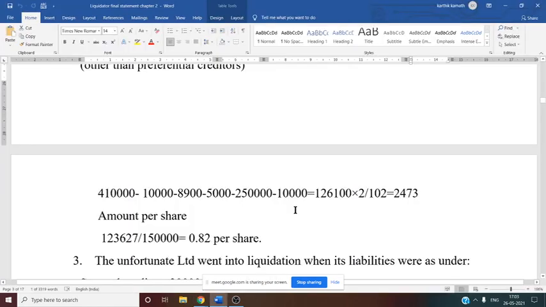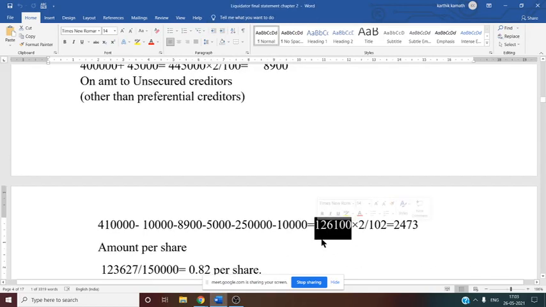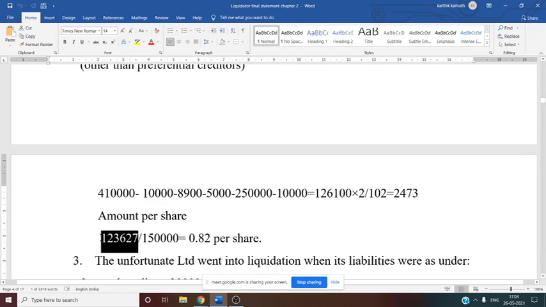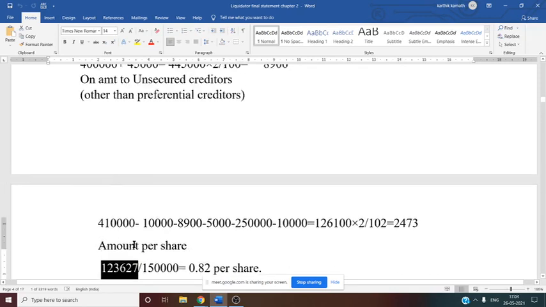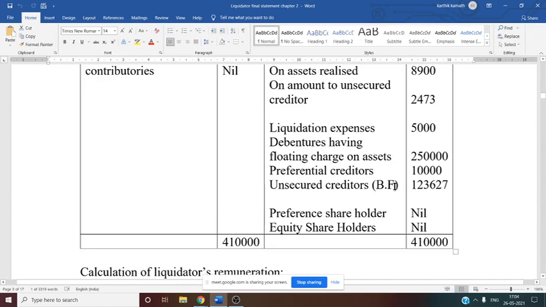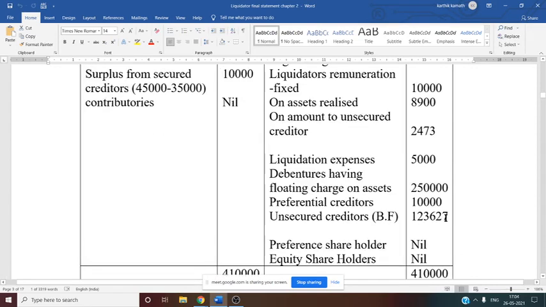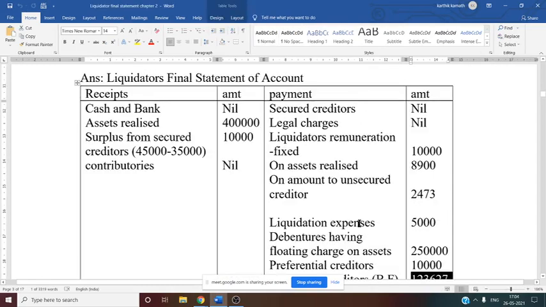Or else what you can do? Very simple. This working note is there, right? On the amount to unsecured creditor, there we got 1,26,100. So from this 1,26,100, just minus this one, 2,473, that is nothing but the remuneration paid. So the remaining amount you will get is 1,23,627. This 1,23,627 is nothing but the balancing figure. See this, unsecured creditor balancing figure, 1,23,627. So now if you make the total, it will tally 4,10,000 on both sides.